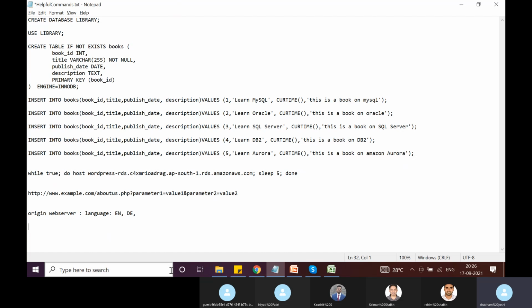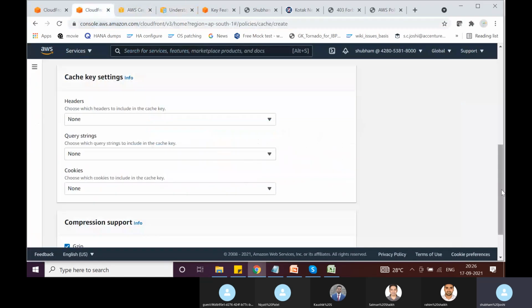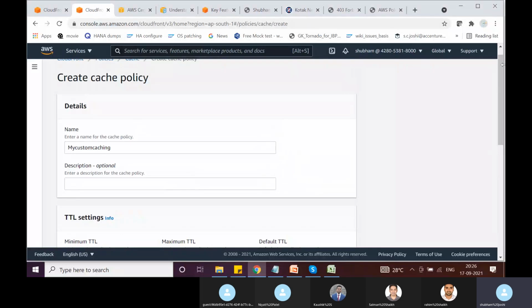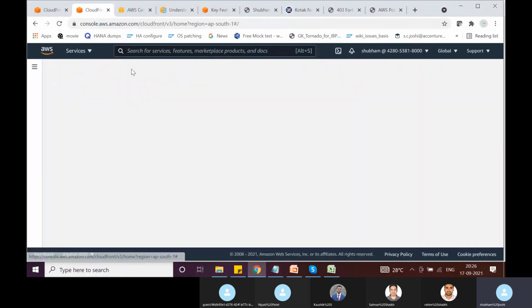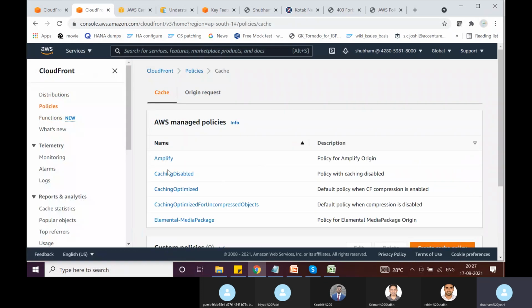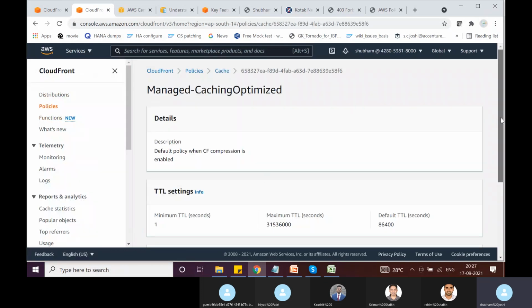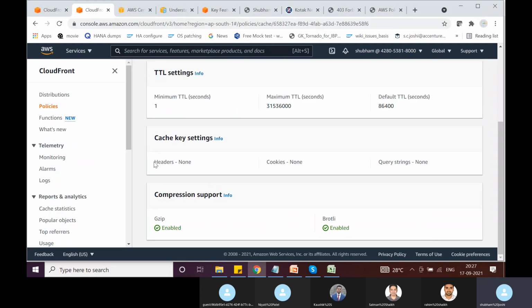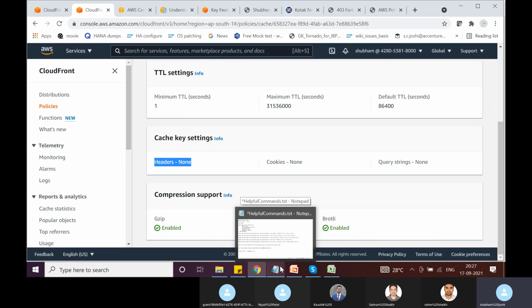Now, if in our caching policy we disable the headers, just like in the caching optimized policy, there's no need to create a caching policy, we can take caching optimized as an example. It says headers none. But different users may make different requests in which they include a header called language and put values according to their language preference.